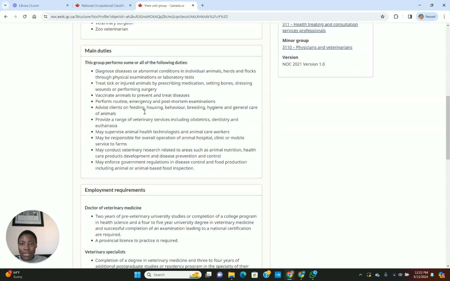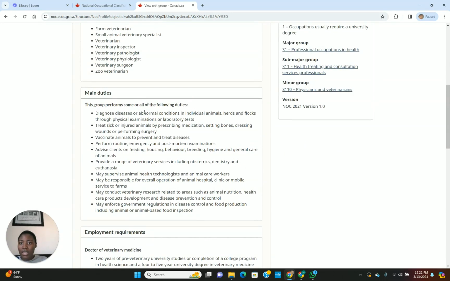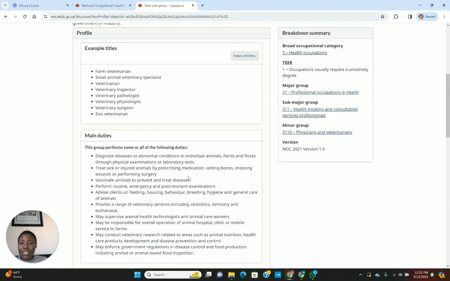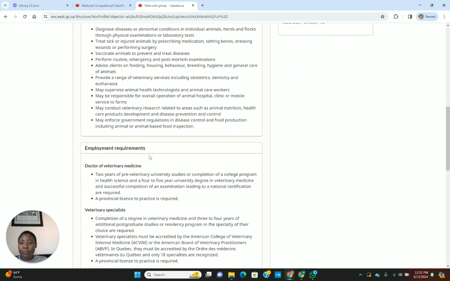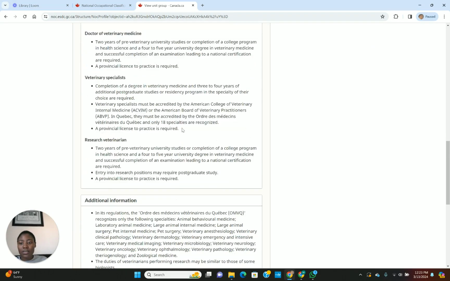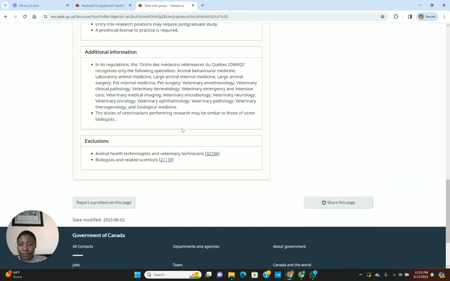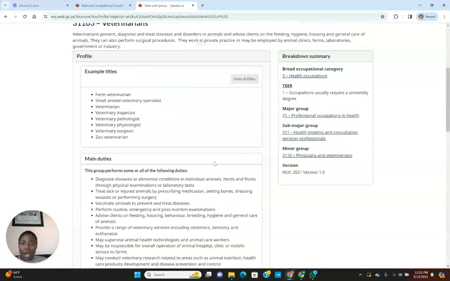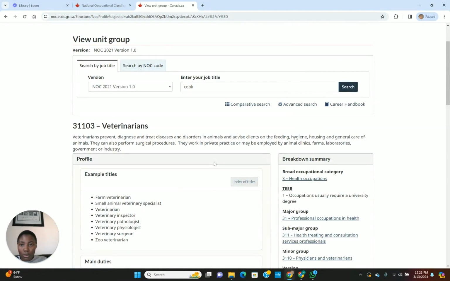Maybe it's called something else, not veterinarian, but if you have these job duties, then this is your NOC code. Employment requirements will tell you two years of pre-veterinary university studies and so on. And in the exclusions, animal health technologists and biologists have a different NOC code. So this is how you find your NOC code.